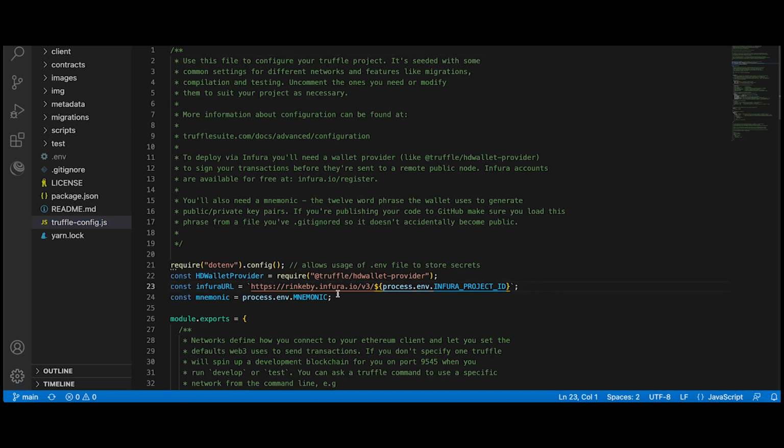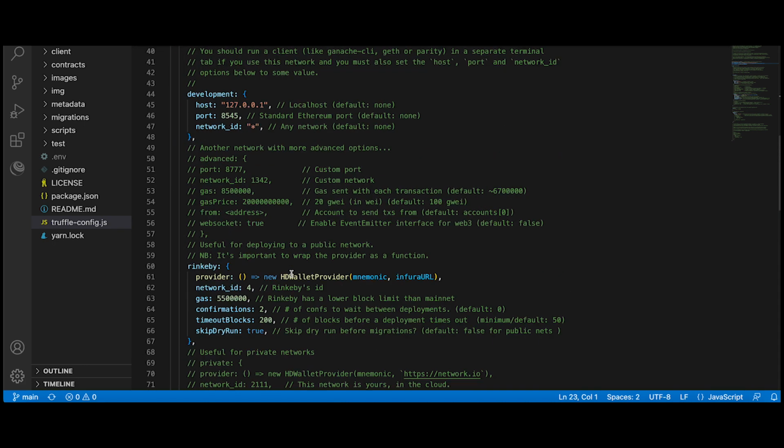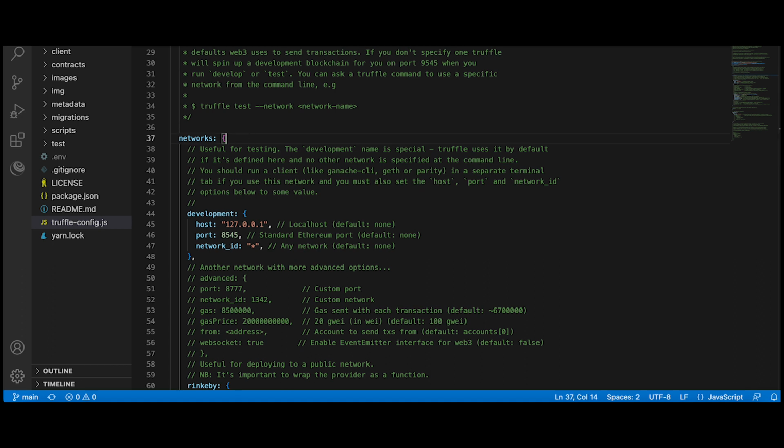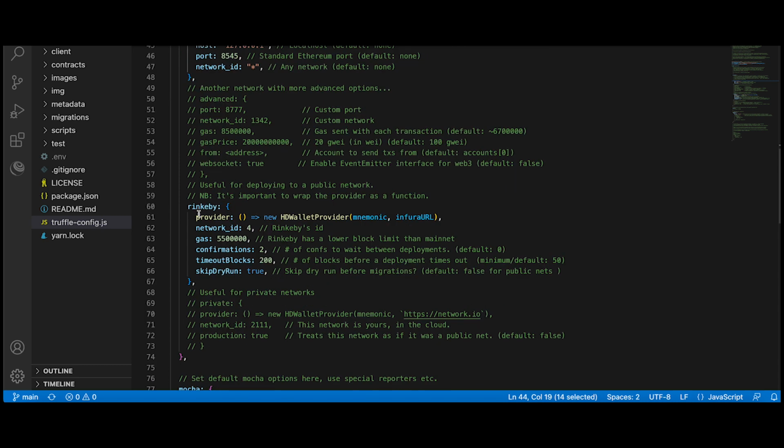On line 23, we have our Infura testnet endpoint that pulls our project ID from the .env file. The network section on line 37 allows us to configure our deployment targets. On line 44, we have our local deployment target. And on line 60, we have our testnet deployment config.